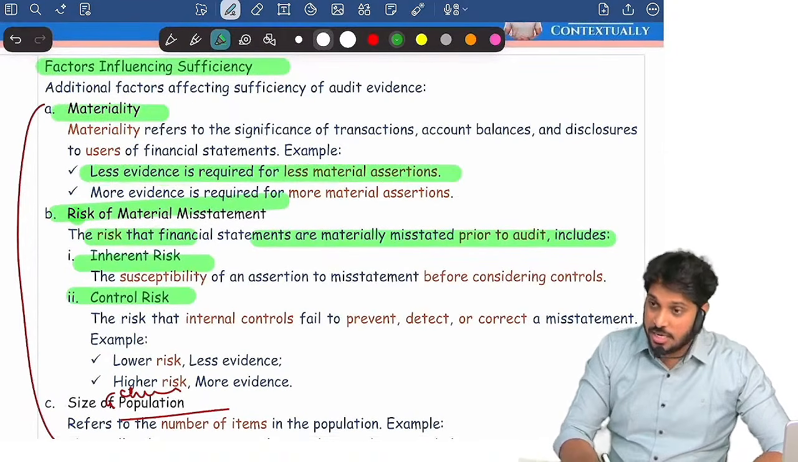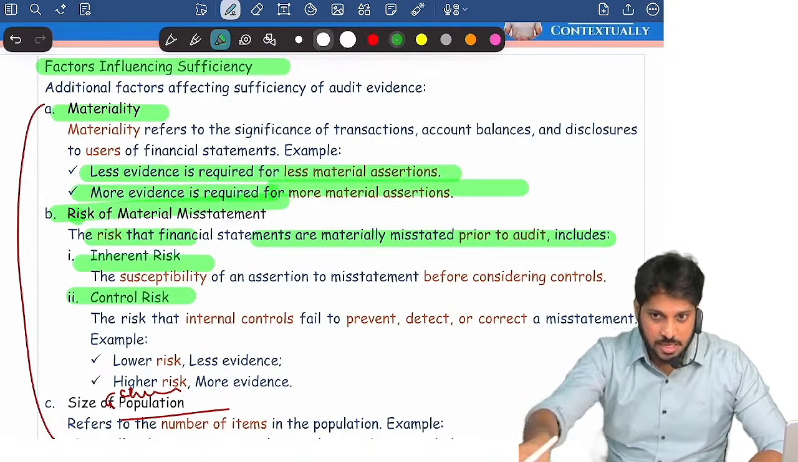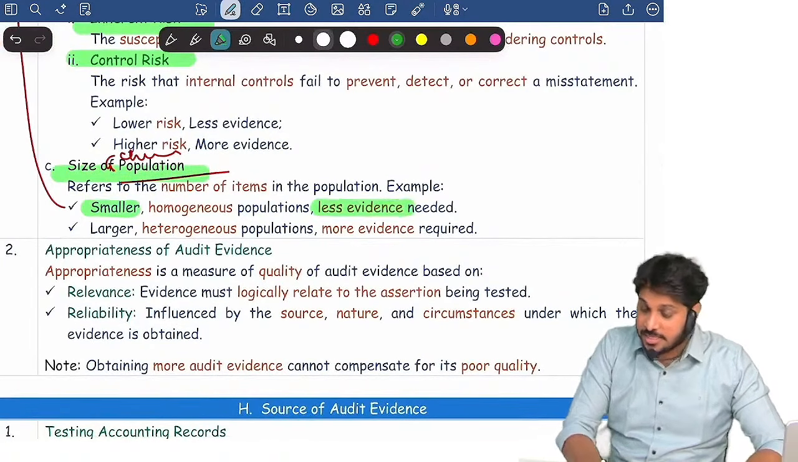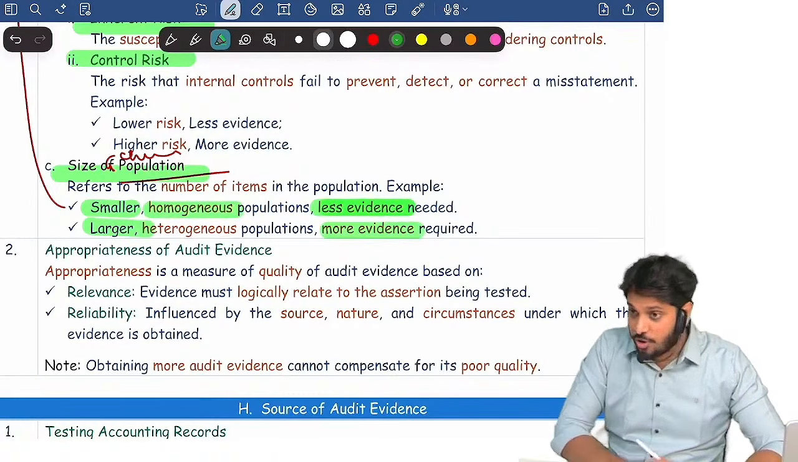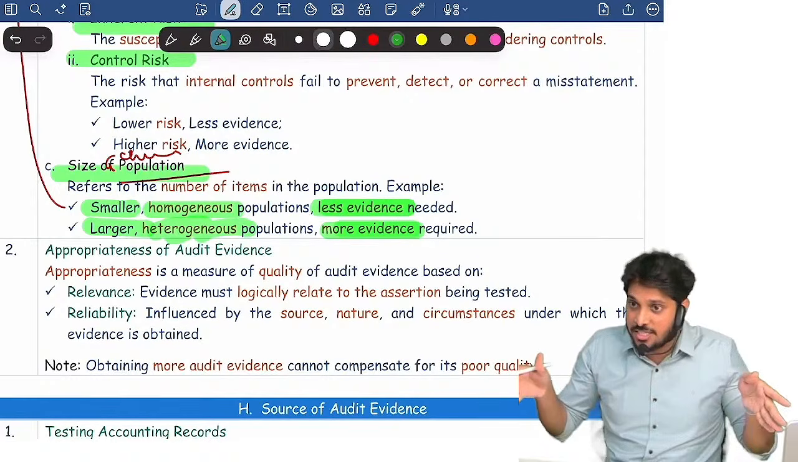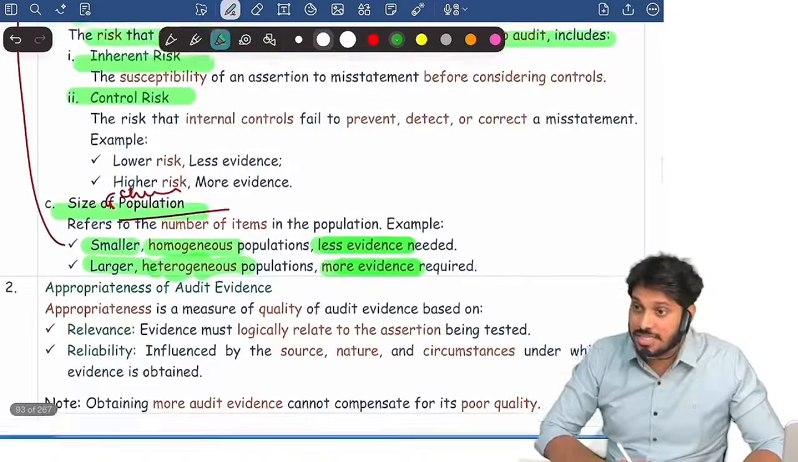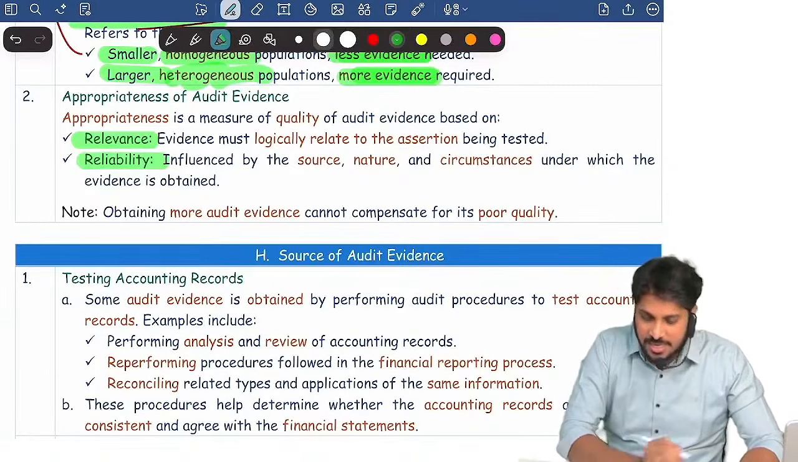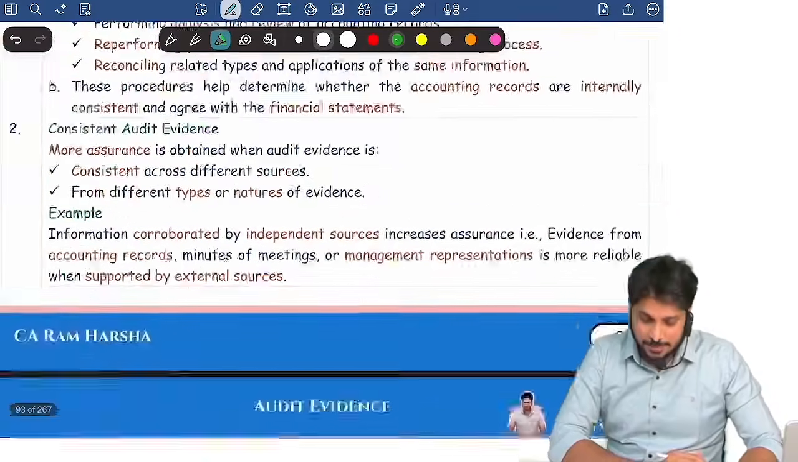The higher the importance, the more evidence is required for a more material assertion. If the assertion is less material, less evidence. Size and characteristics: smaller population, less evidence. Homogeneous population, less evidence. Larger population, more evidence. Heterogeneous population, more evidence. Heterogeneous means different variations in the population. Are you clear? So these are the factors that affect sufficiency. Appropriateness is influenced by relevance and reliability. Are you clear?